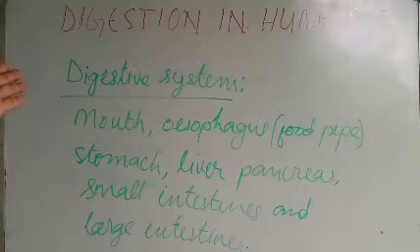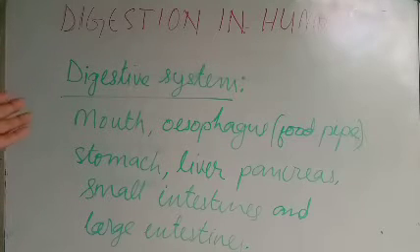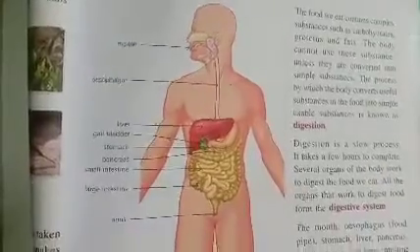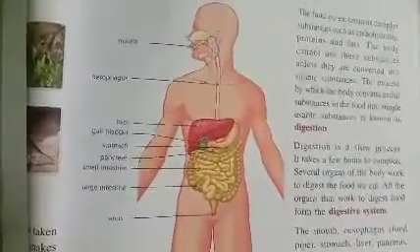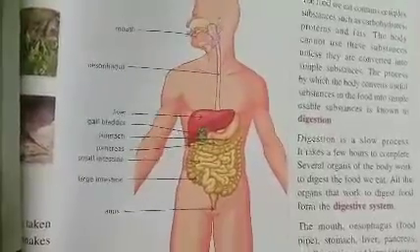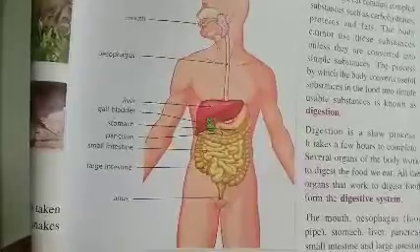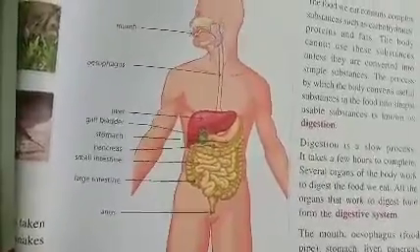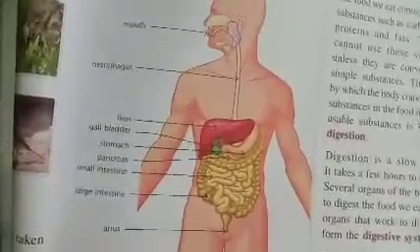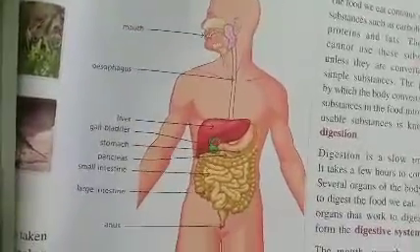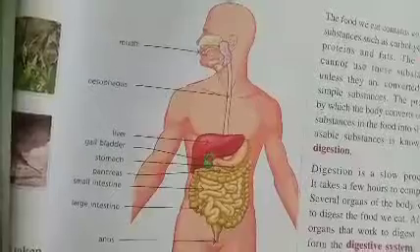And now we'll go to the digestive system. What is the digestive system? As you can see in the picture here, mouth, esophagus, liver, gallbladder, stomach, pancreas, small intestine, large intestine. These are the things whenever we speak about this digestive system. Now I'll show you the main parts of this digestive system.